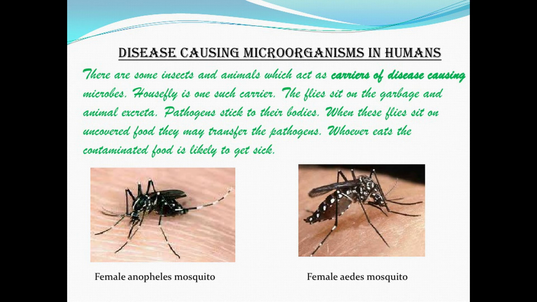Like that only, dengue fever also. If anyone near you has dengue fever, and any mosquitoes come, there is a chance of transmission of this dengue fever. Okay, so these are the carriers which carry the disease from one person to another person.